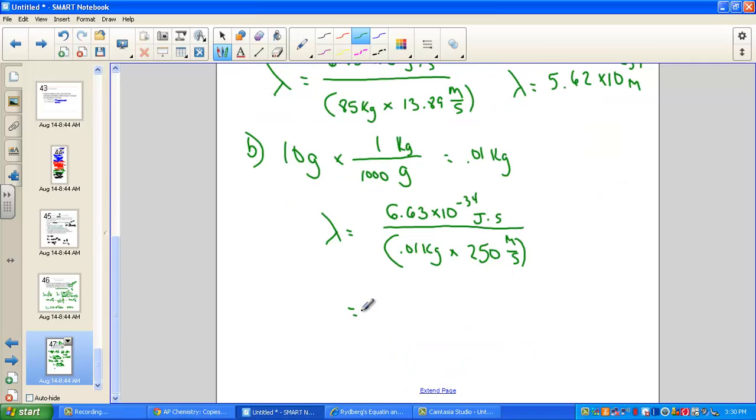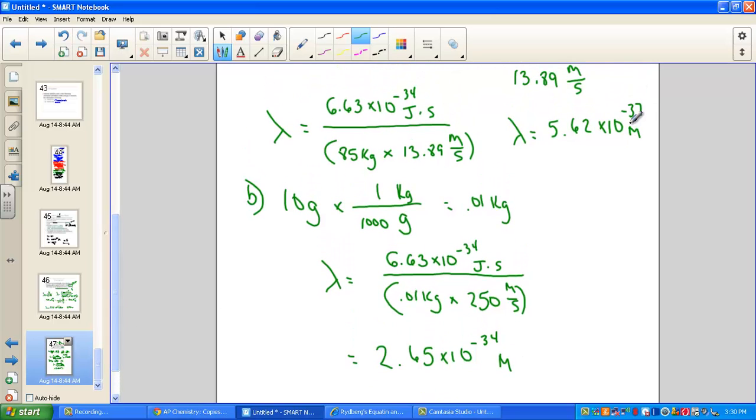Simplify this expression, we'll have wavelength in a meter. Start by hitting with Planck's constant. Divide by the product of 0.01 times 250. That means use parentheses. And we found an answer here of 2.65 times 10 to the negative 34th meters.